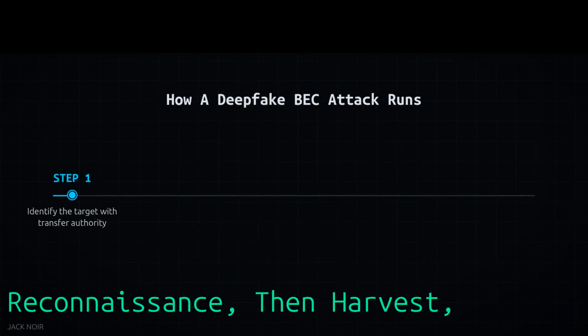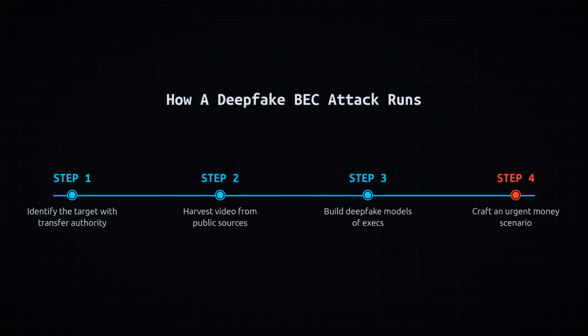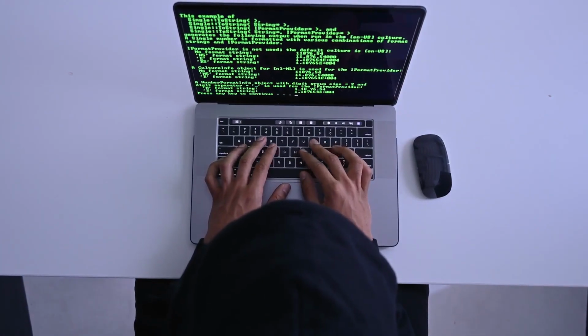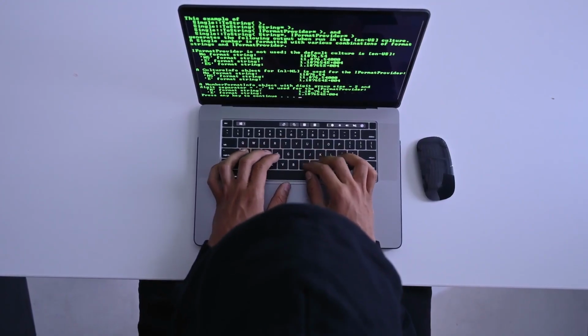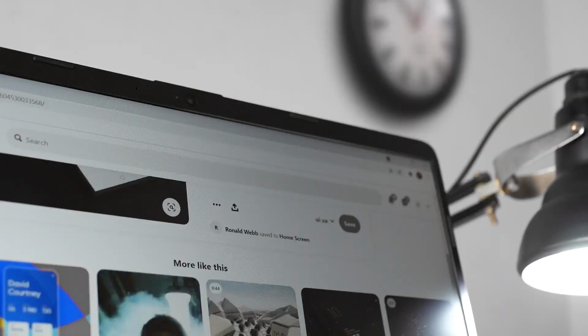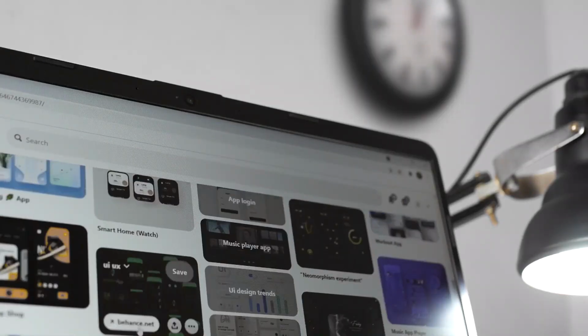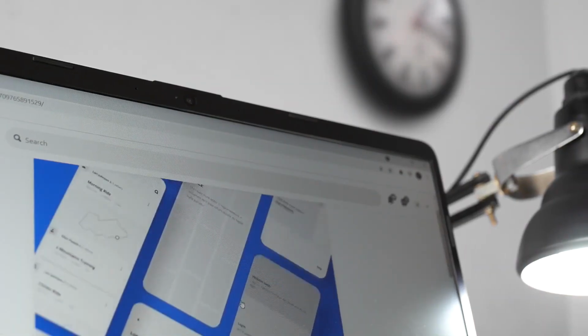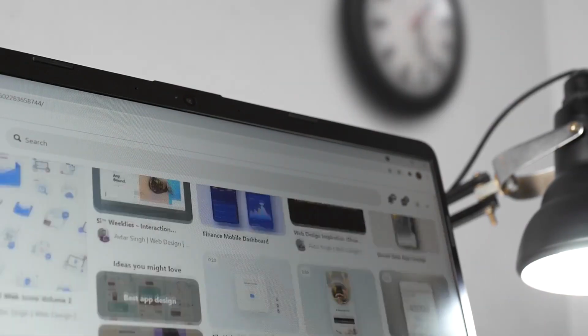The technical workflow for a business email compromise deepfake attack begins with reconnaissance. The attacker identifies a high-value target, typically a financial officer with wire transfer authority, and identifies executives they report to. They harvest video and audio of those executives from LinkedIn profiles, public speeches, earnings calls, and company YouTube content. They create deepfake models of those executives.